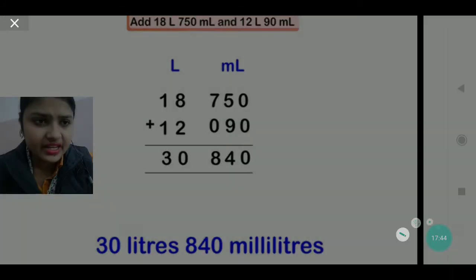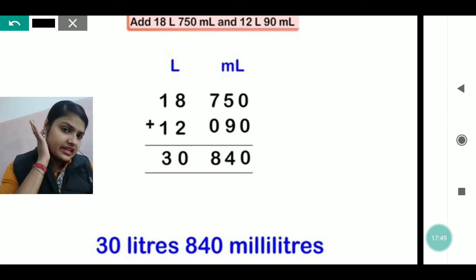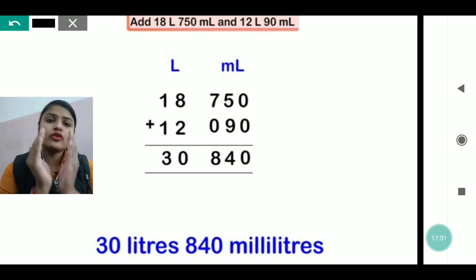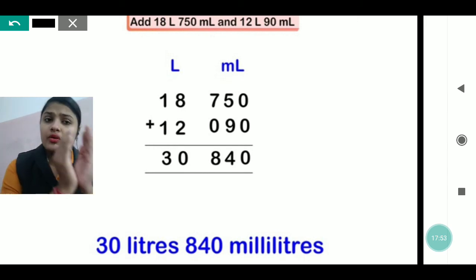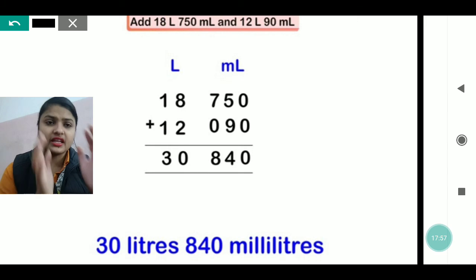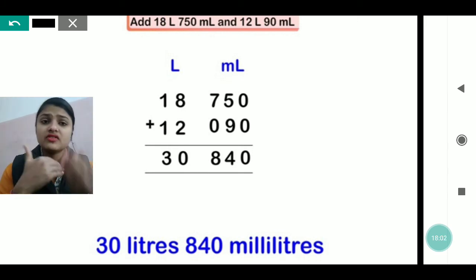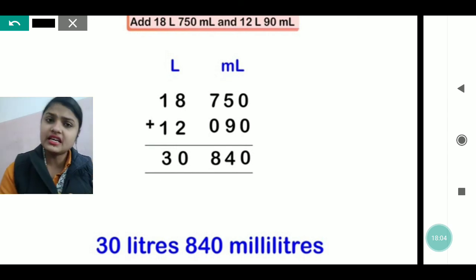Now this one is given in liter and milliliter. If it is given in liter and milliliter, the same thing is there. You have to make one column for liter, one column for milliliter. Then put down the numbers accordingly. The numbers which are given in milliliter will be kept in the milliliter column. Numbers which are in liter will be written in the liter column.